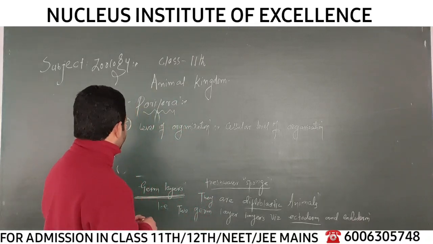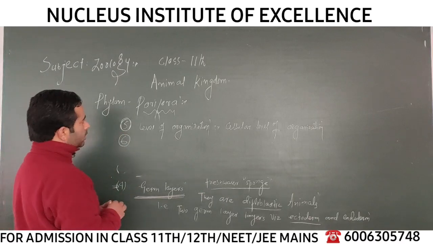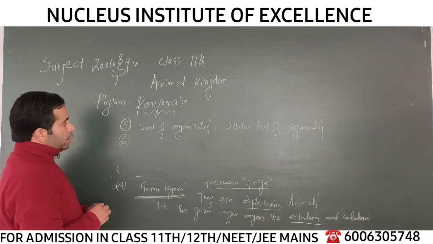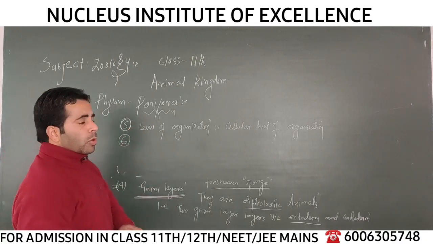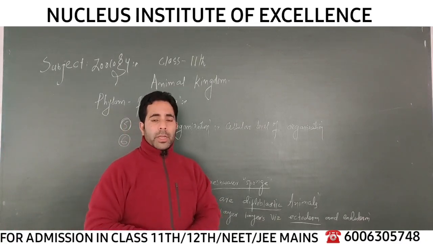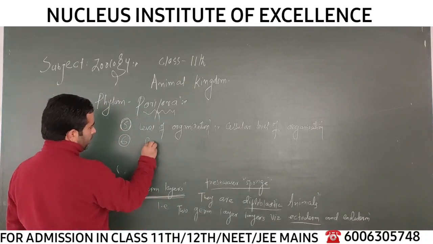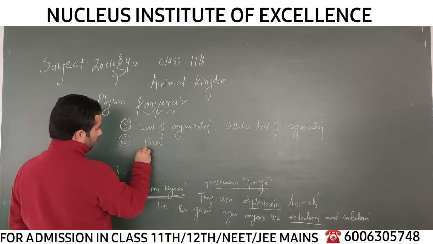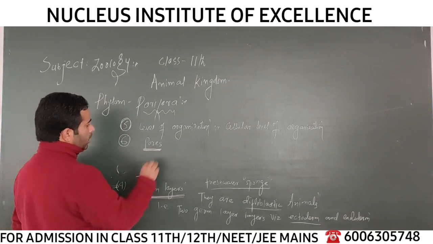So keep in mind. Now moving to the next character, the sixth character of the phylum. These animals, as the name indicates, are pore-bearing animals. In the body there are two types of pores.